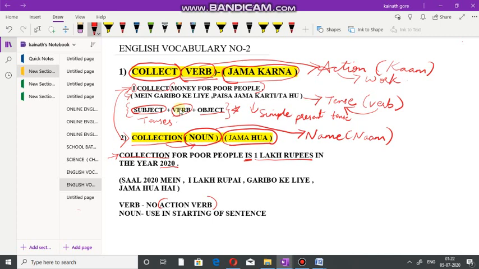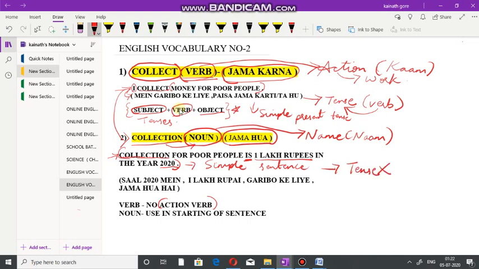So my friends and dear students, please notice, whenever you apply the word collection in the starting of the sentence, it's fine, but always remember, 90 to 95% there won't be any action verb in the sentence. So this is a simple sentence. Is it a tense?